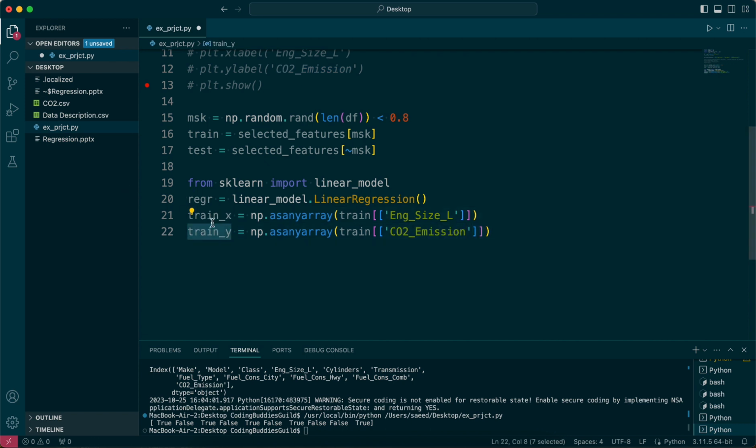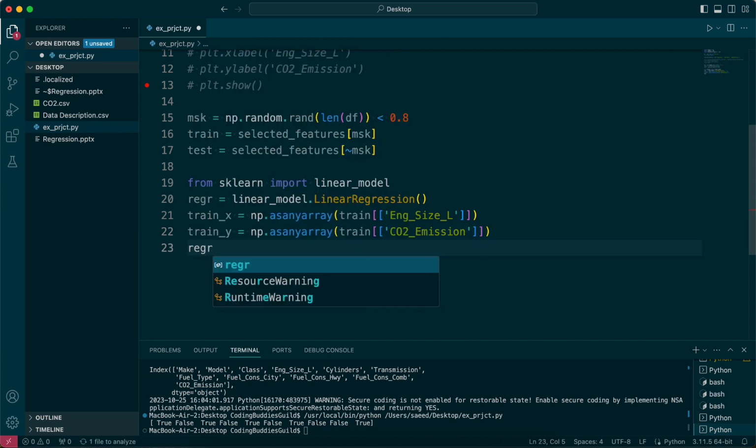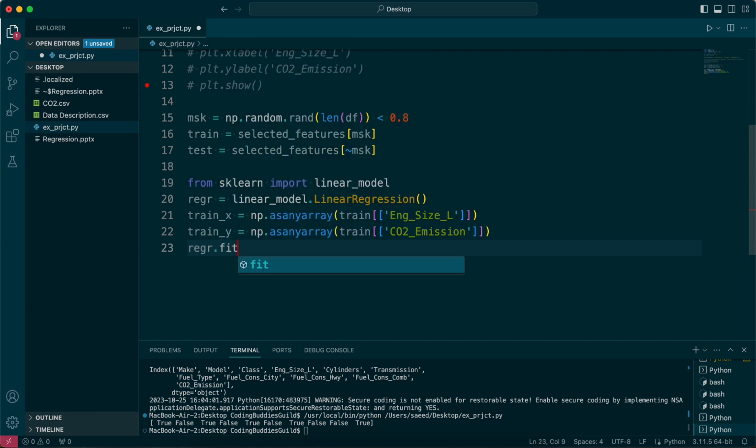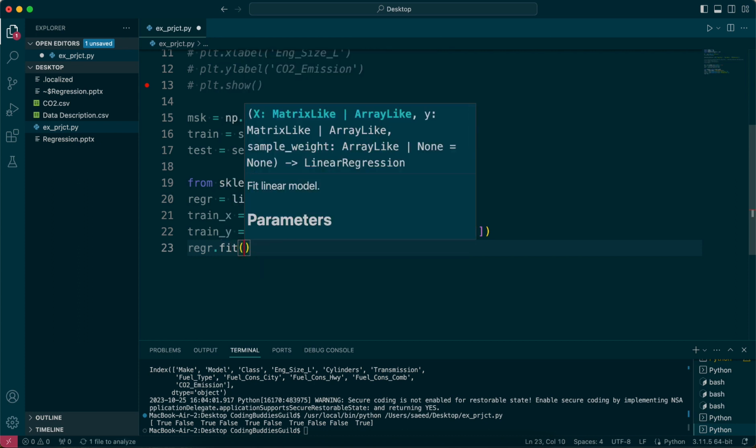So you can look at it as train X and train Y. So learn from these values, right? I want to give it these values to train on, and also the corresponding CO2 emission value. It's also for training, right? Now that we have the values, we can go regression, the object that we had, dot fit, right?